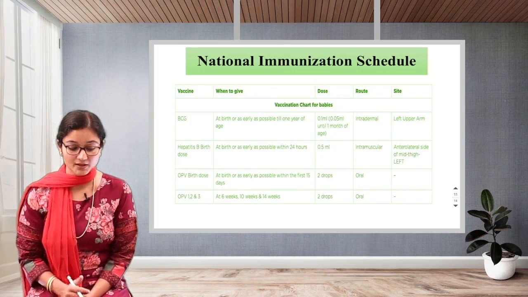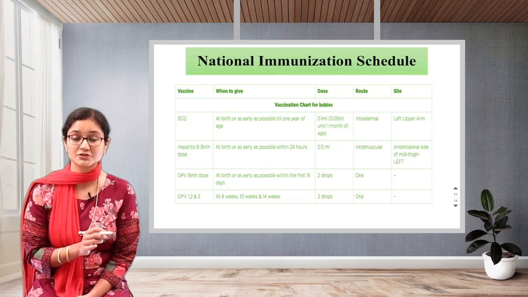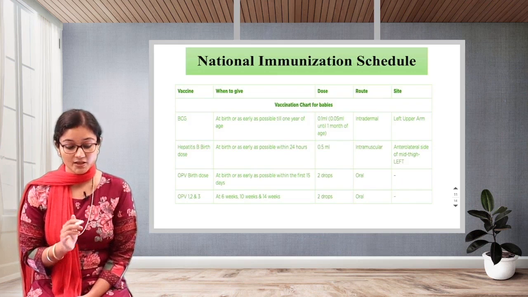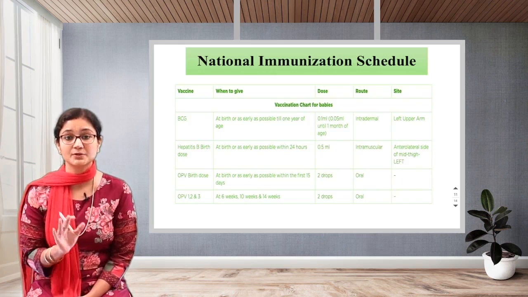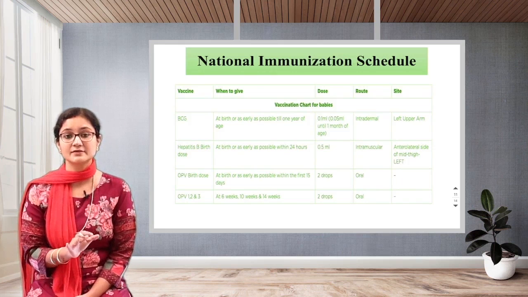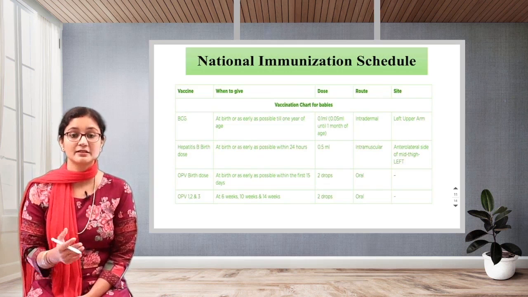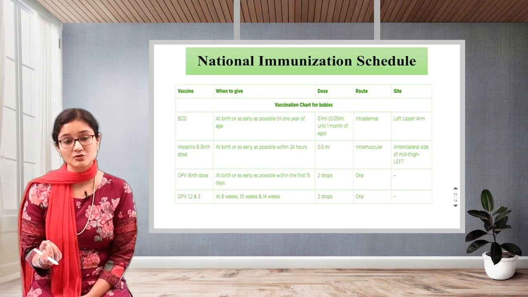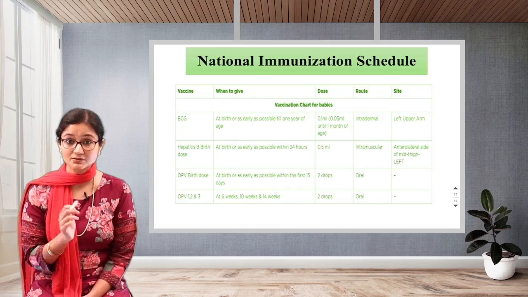If you can see over here, we have the BCG vaccine, which is given for prevention of tuberculosis in children. As you can see, it is given at birth, or as early as possible till 1 year of age. That means if that dose is missed, you have to complete it within 1 year.